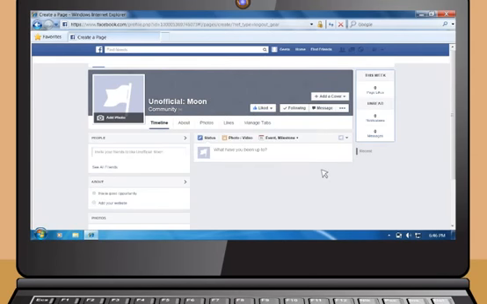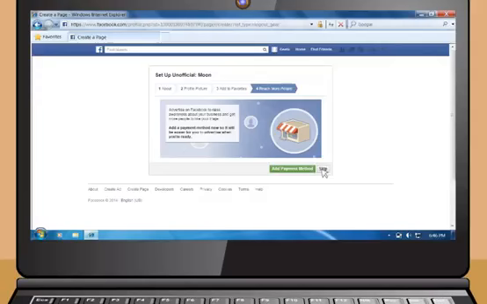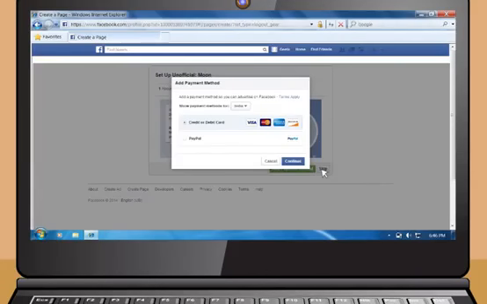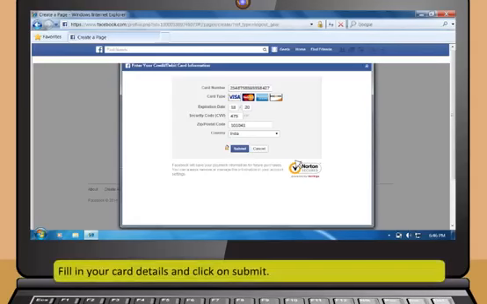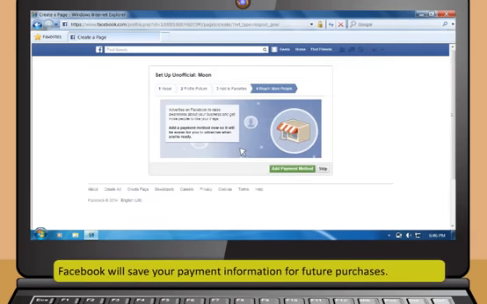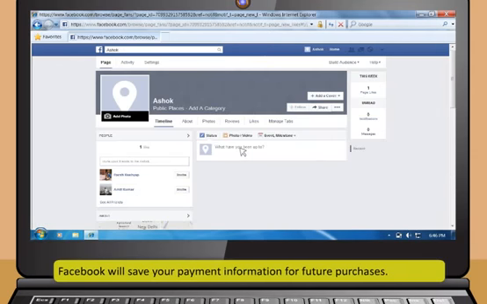Your business page has been created and will appear like this. If you wish to add a payment method to your page, this window appears. Select your country as India. Once you click on the Continue button, a window appears which will ask you for your card details. Fill in your card details and click on Submit. Facebook will save your payment information for future purchases. You can always remove or manage this information in your account settings.